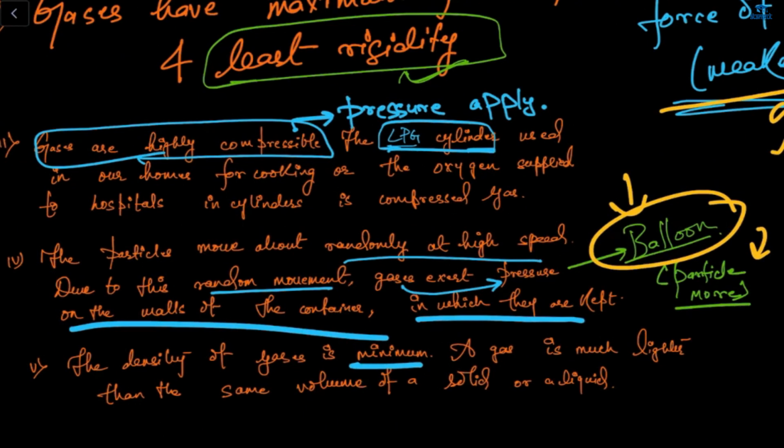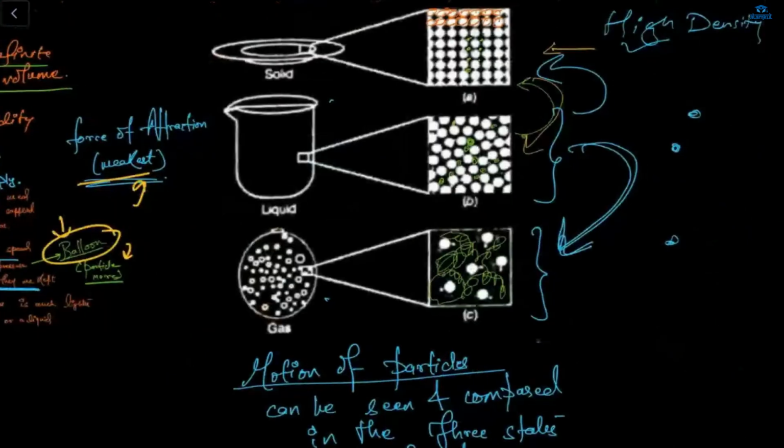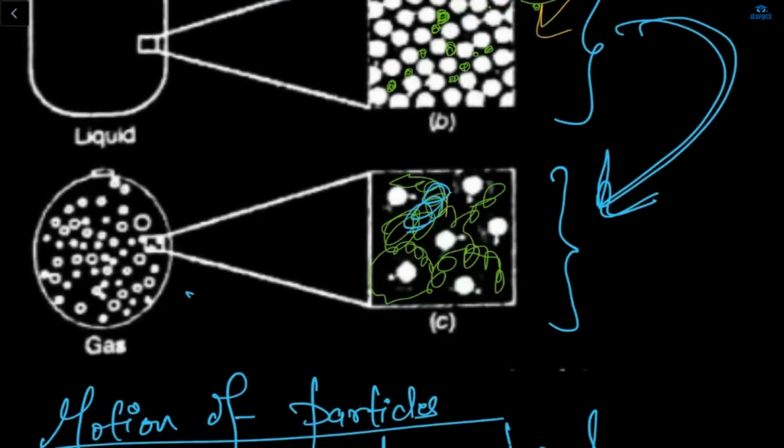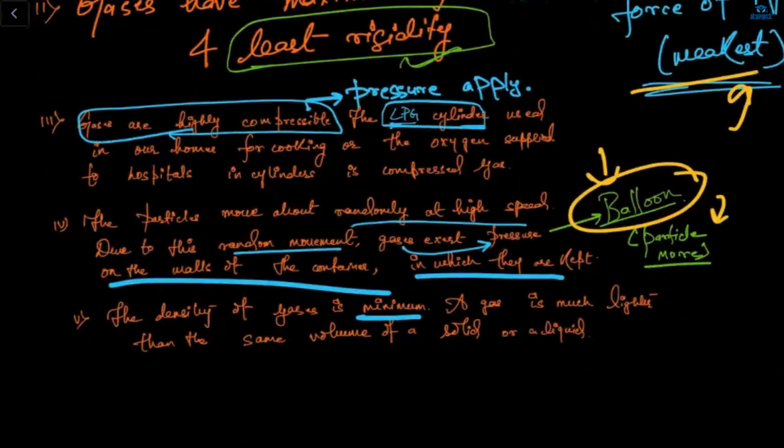For example, a balloon. The particles move about randomly at a high speed. In the gaseous state, what will happen? Your particles will move at a very high speed. Why are the particles moving at a very high speed? Because they have lots of spaces between them, so they can easily move at a very high speed. And due to this random movement of the particles, what do gases do? They exert pressure on the wall of the container.